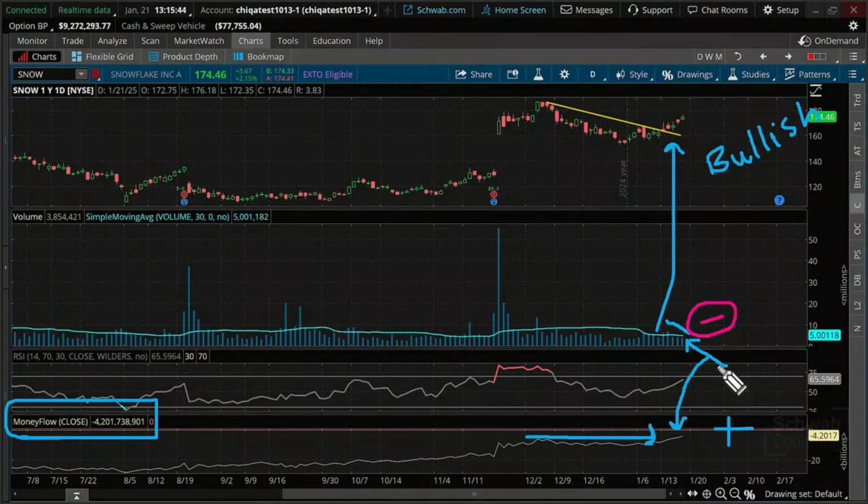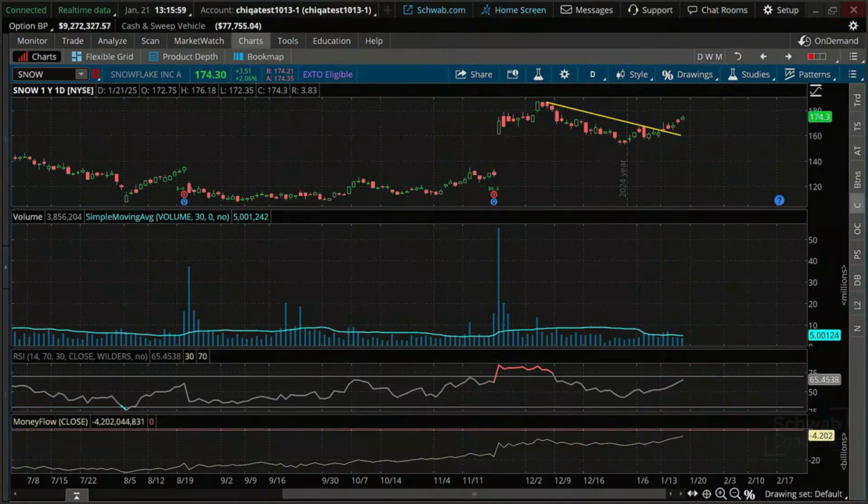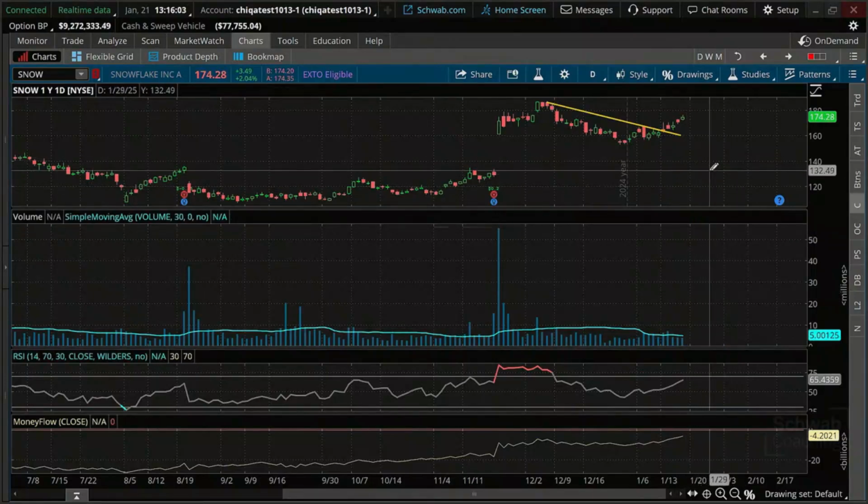So generally when this occurs, what traders will do is wait for signs of volume to spike here. But that is really clearly a positive over here. Cumulatively speaking, we are going higher. And generally that means, according to money flow, which nets out buyers and sellers, that all else is a positive because we're going up. We're getting close. As a matter of fact, let me show you this.